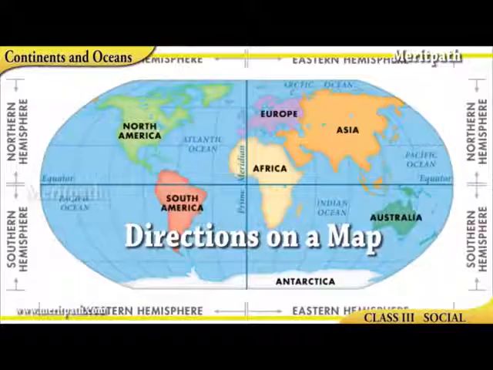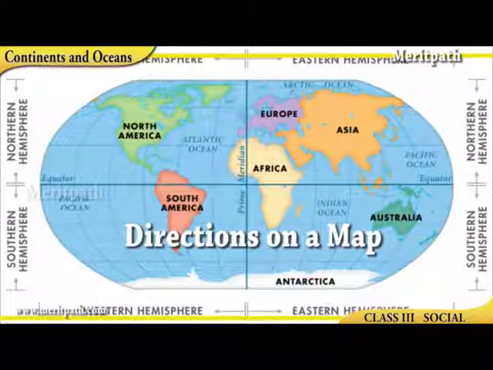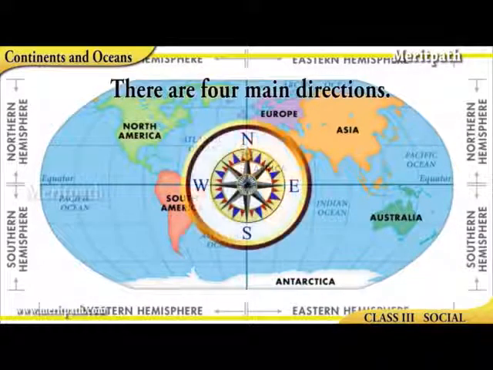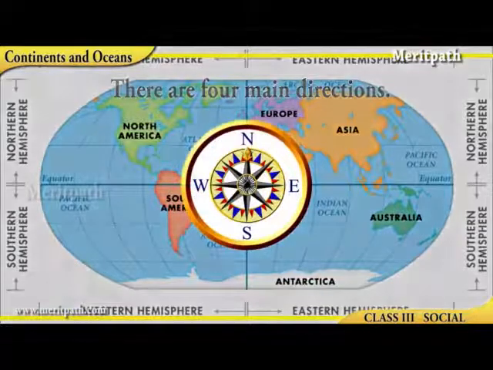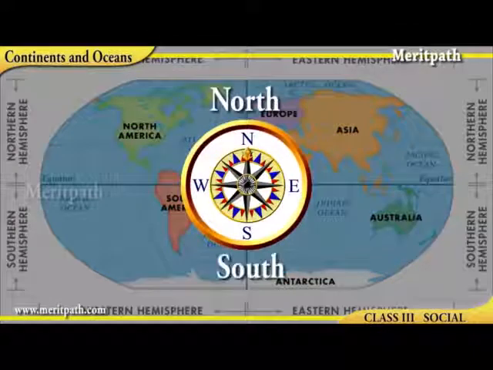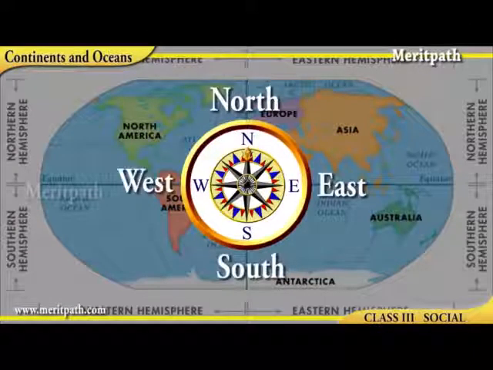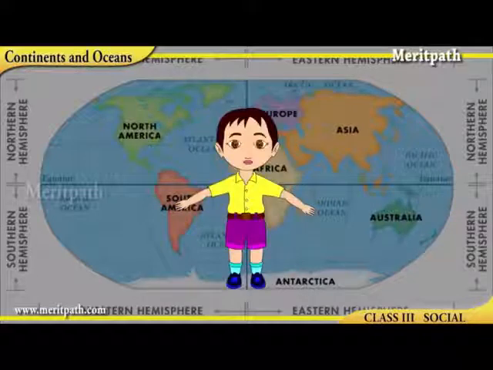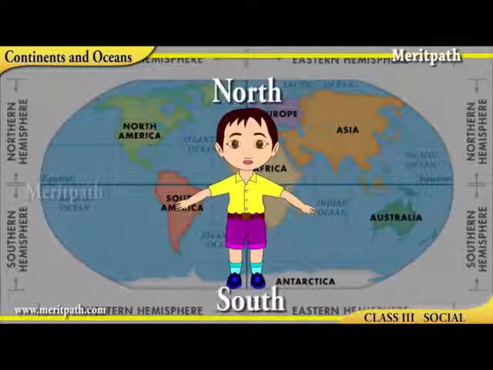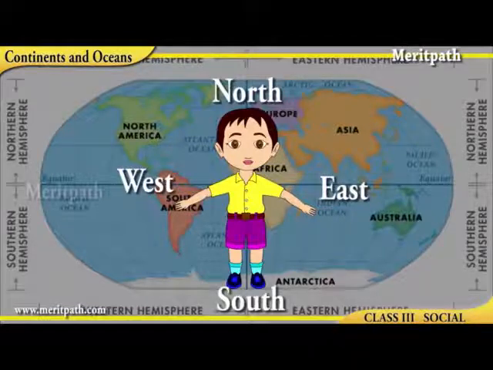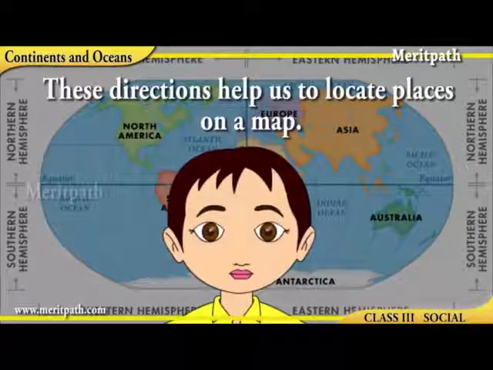So how do we see the directions on a map? There are 4 main directions on a map, which are north, south, east and west. If you stand facing a map, the top part is north, the bottom is the south. On your right, it is east and on the left, west. These directions are very helpful to locate places on a map.